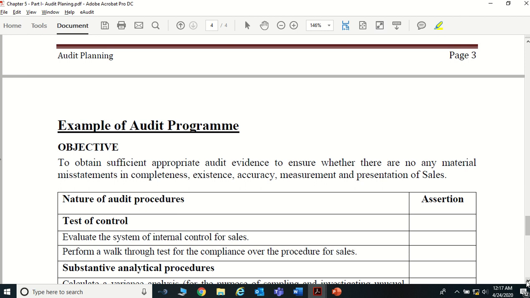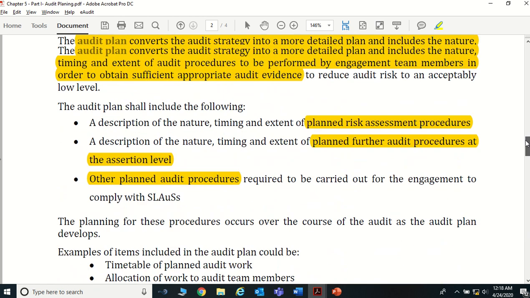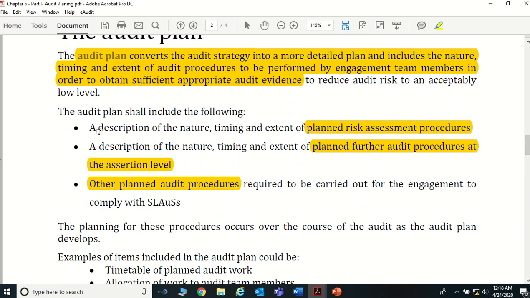So those are the basics about the audit plan and the audit strategy. I have taken a very small part called the audit program. What we discussed in today's session is setting this audit strategy and the detailed audit plan, right? When we discussed the detailed audit plan, in the tutorial we discussed these three factors you should include in the audit plan. It says the description of the nature, time and extent of the planned risk assessment procedures, and a description of the nature, time and extent of the planned further audit procedures.